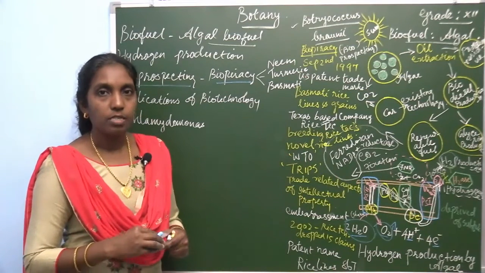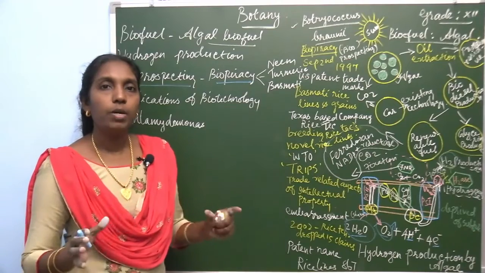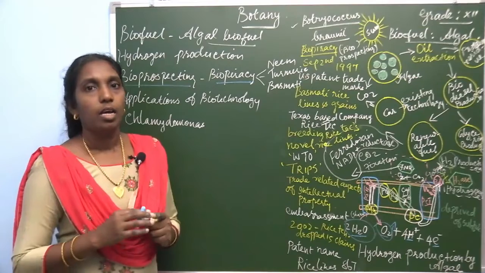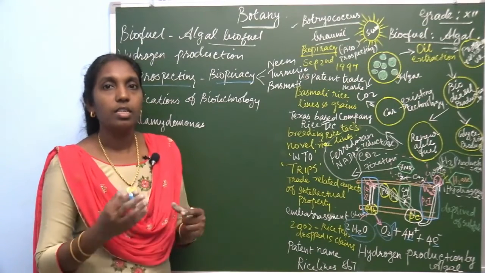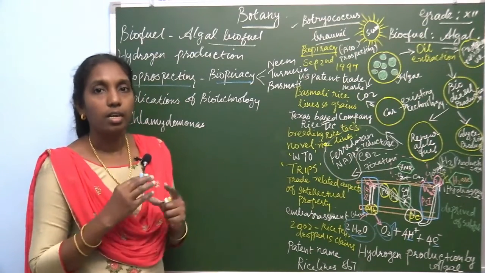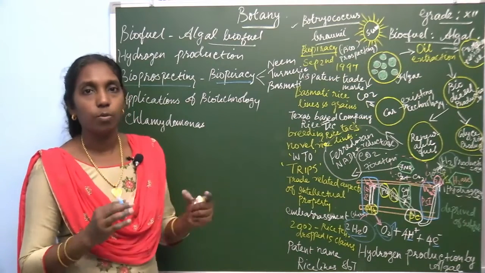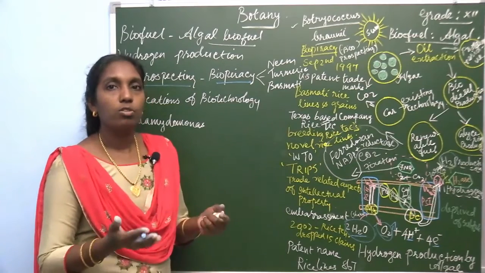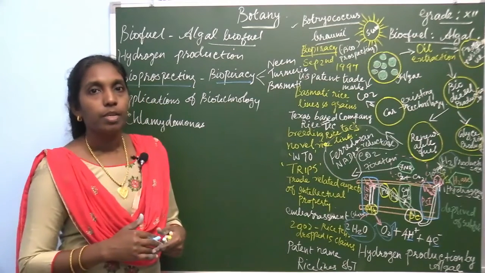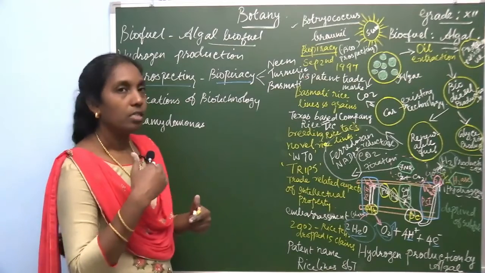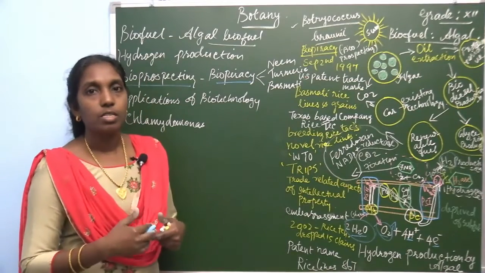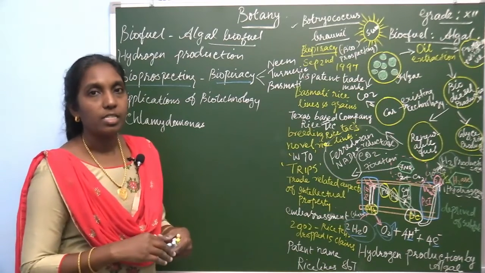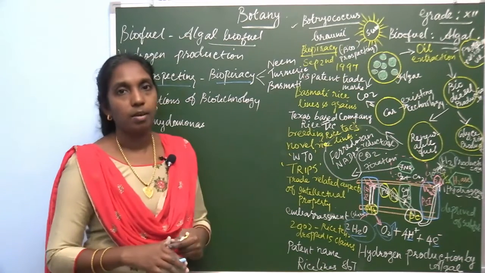Biopiracy is the process by which indigenous natural resources, present in so many countries, which are not used by the indigenous people, can be taken by some other people or some other countries without the proper authorization of the indigenous people.